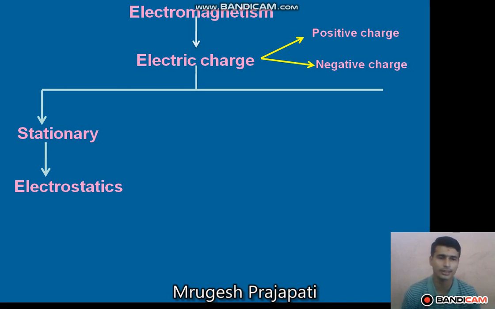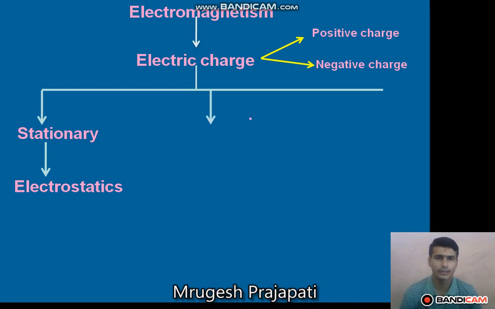Electrostatics is further divided into electrostatics 1 and electrostatics 2, right? In electrostatics 2 we study the electric potential difference between two points, then devices like the capacitor. All those things we study in electrostatics 2, right?